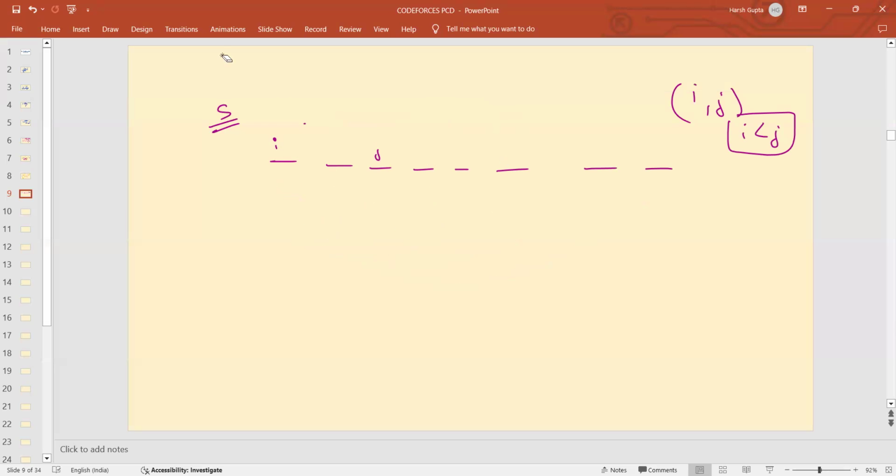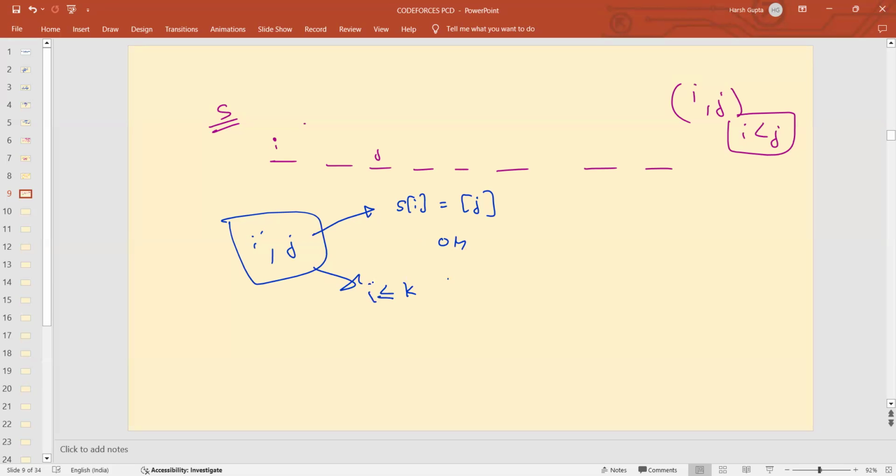Now, what do we mean by pleasant? A pleasant pair is something like, we can say that (i, j) is pleasant if either of two conditions is met. That is either s_i is equal to s_j, or you can select an integer k greater than or equal to i and lesser than j such that s_k should not be equal to s_(k+1), and s_k is not equal to s_i, or s_(k+1) is not equal to s_j.